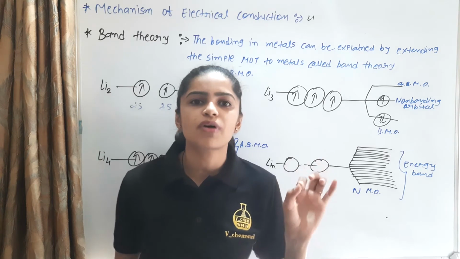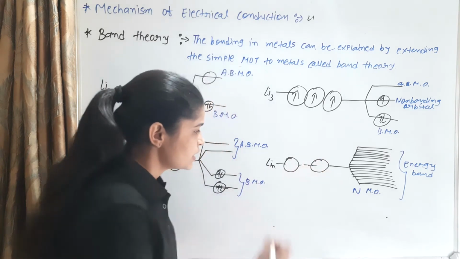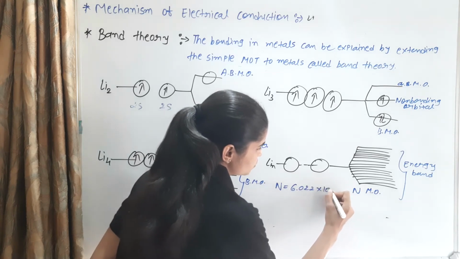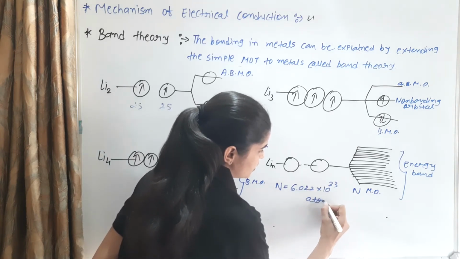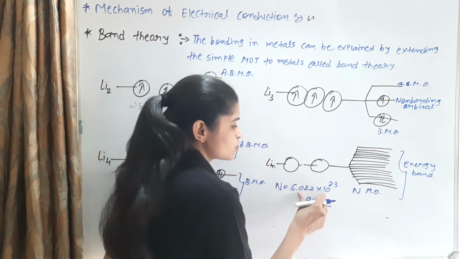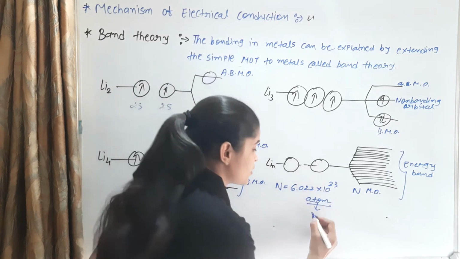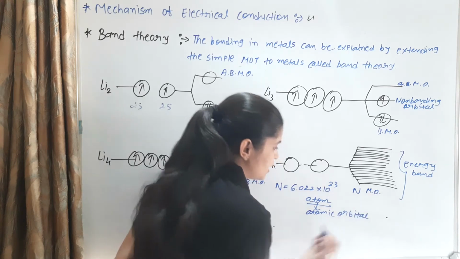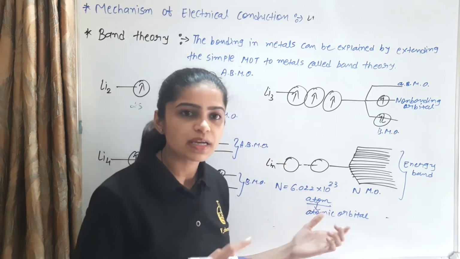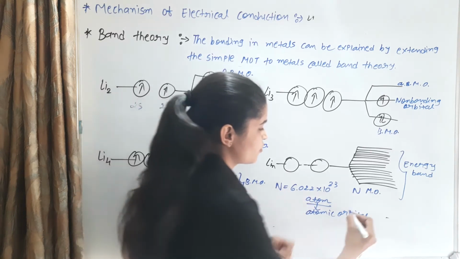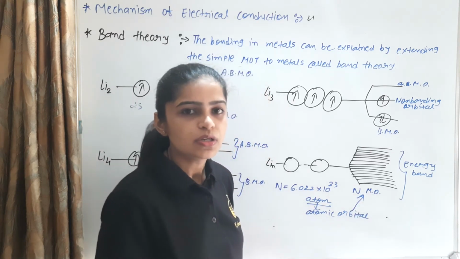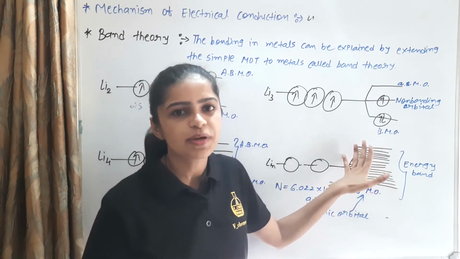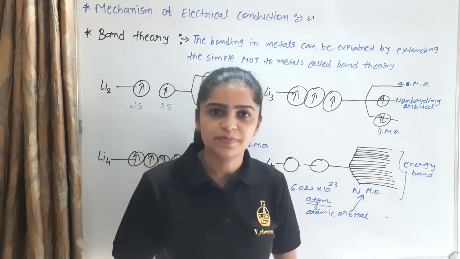When n number of lithium atomic orbitals combine together, they give n number of molecular orbitals. For example, consider 1 mole of lithium. 1 mole of lithium means n equals 6.022 × 10^23 atoms, so it produces 6.022 × 10^23 atomic orbitals. The atomic orbitals overlap each other and give this number of molecular orbitals. The energy gap is very small and they are close to each other in a continuous manner. It is known as the energy band.